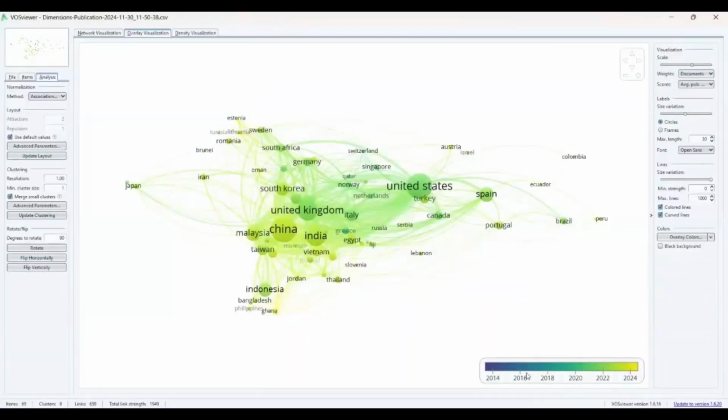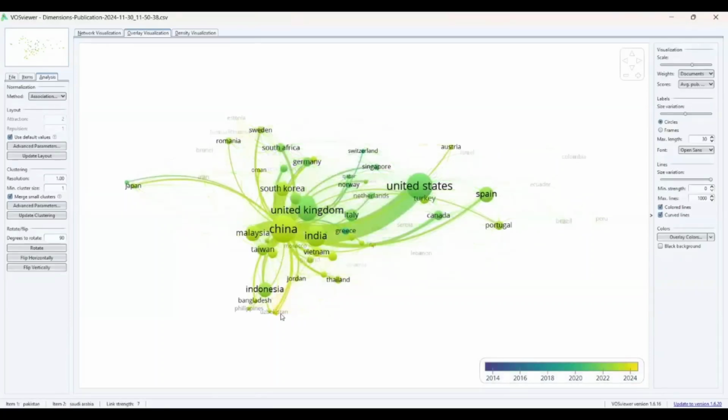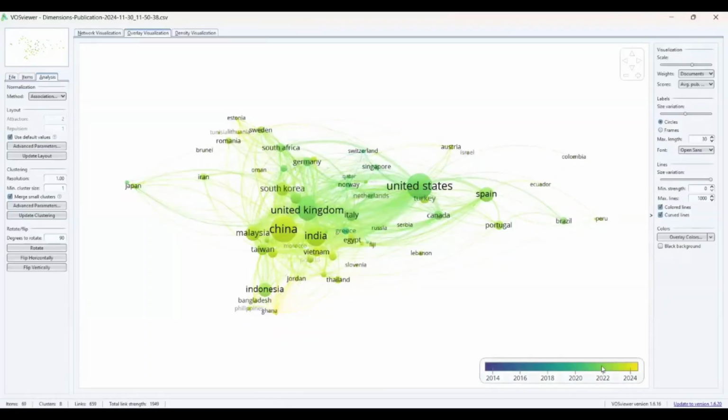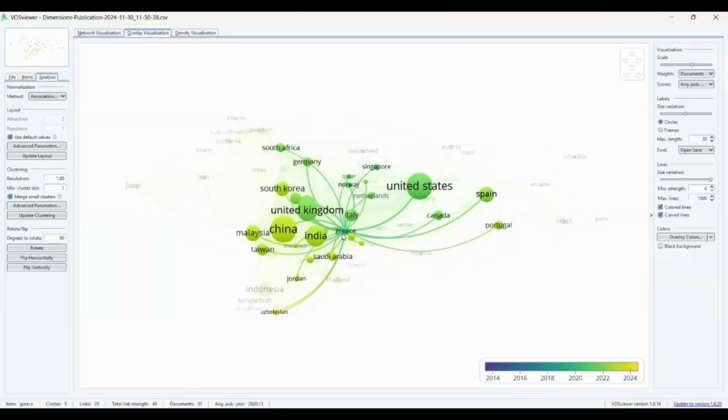See, I got a color from 2014 to 2024. So if you see in one go, in a one-time visualization, the maximum publications have come into existence from 2020 onwards, right? And this yellow color is indicating my recent publications of 2024. 2014 is indicated by blue; you have to find out where it was. Green is indicating 2020.